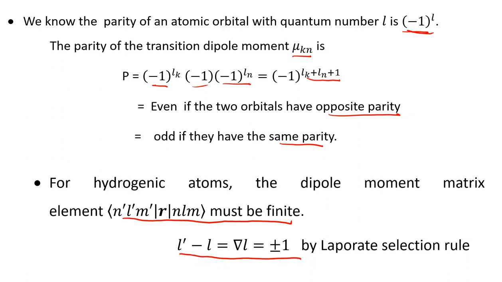This is the Laporte selection rule. The Laporte selection rule indicates that the dipole matrix element will be finite if the difference of the orbital quantum number in two different states is either plus 1 or minus 1.